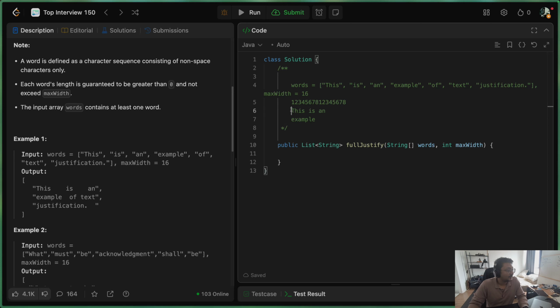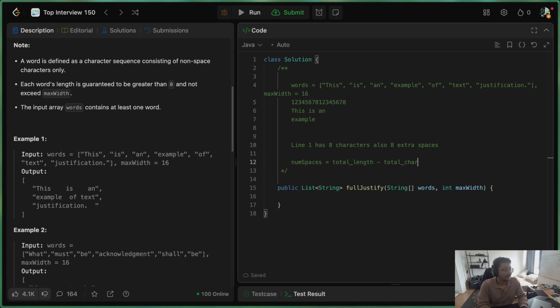Now, the interesting thing is that we want this line of text to be justified. So the way we do that is, first we count the number of characters which are present in the string. So this is 4 characters plus 2 characters plus 2 characters. So line 1 has 8 characters. Now, when line 1 has 8 characters, then we have 8 extra spaces as well. Now, for these extra spaces, we have to distribute them such that it is justified equally. So the way first we figure out the number of spaces is by this formula. So num spaces would be total length minus total chars in line. So this is how we will come up with this number of spaces.